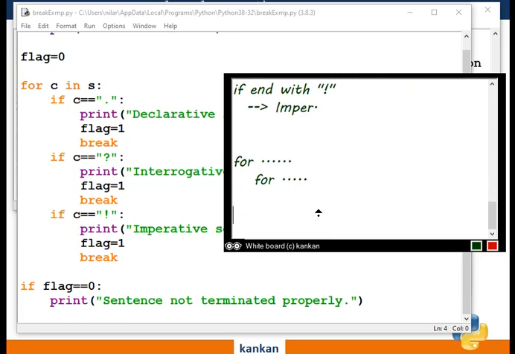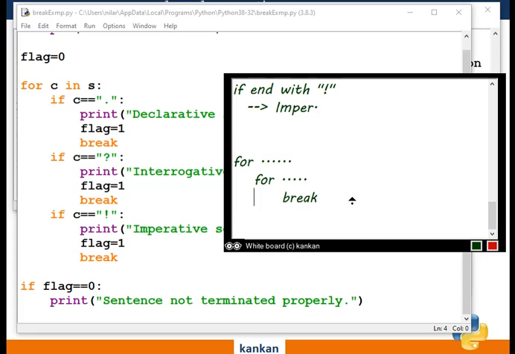If you use the break statement here, then you will be transferred out of this block only, but you will still be in the outer block. That means if this is the child block, then the parent block will have the control. So from one block it will exit at one time. Okay, so this is about the break statement.